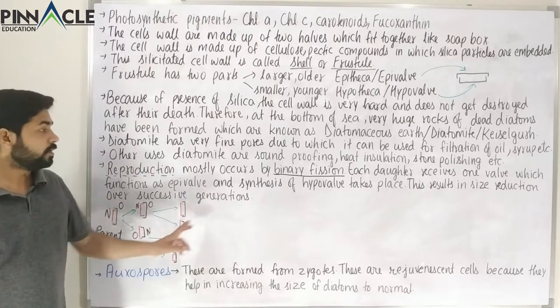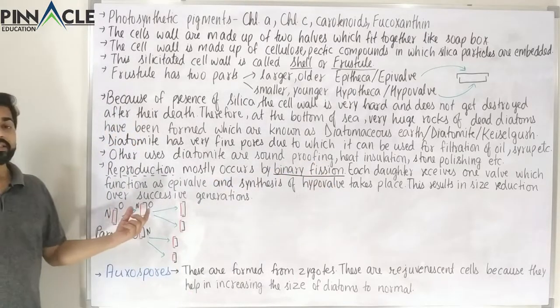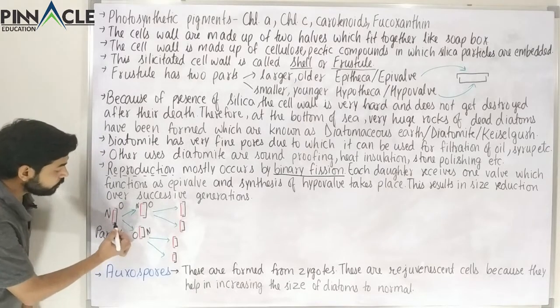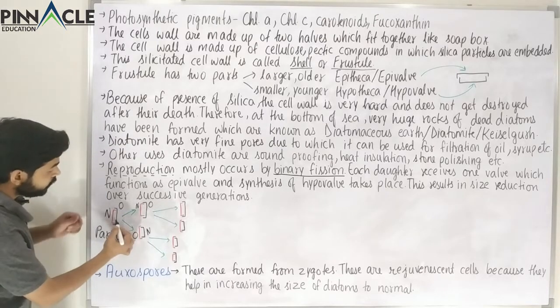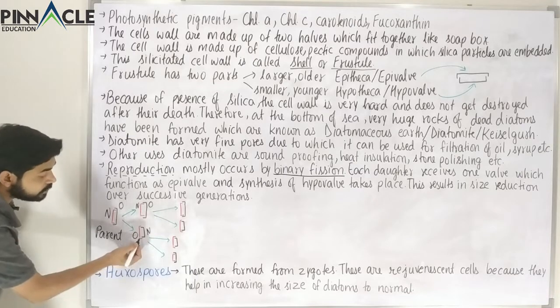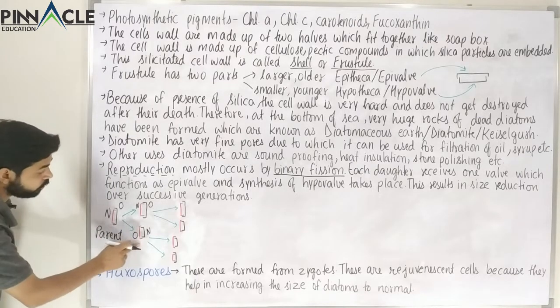So we can see here that this results in size reduction over successive generations. You can observe it here. One is larger, the other is smaller, that is obvious. This is the larger one, it has synthesized a smaller one. But this is smaller in size as compared to the parent. Why?